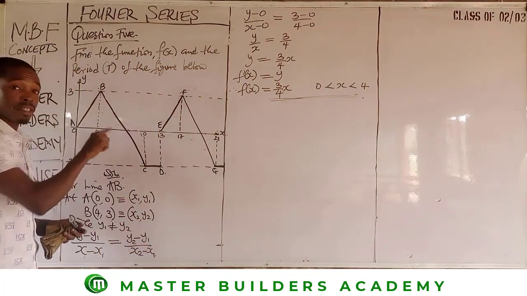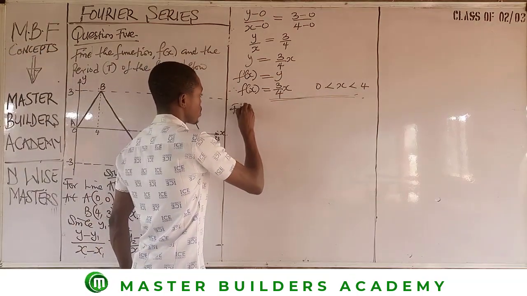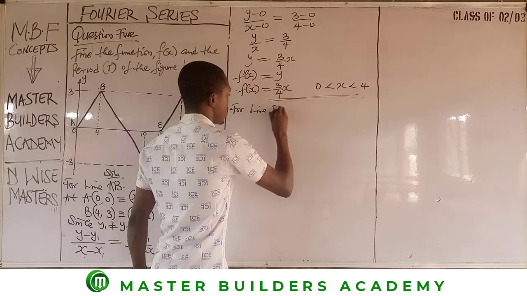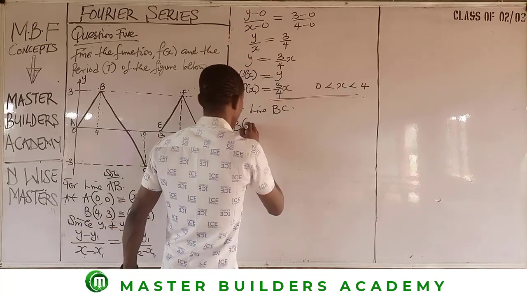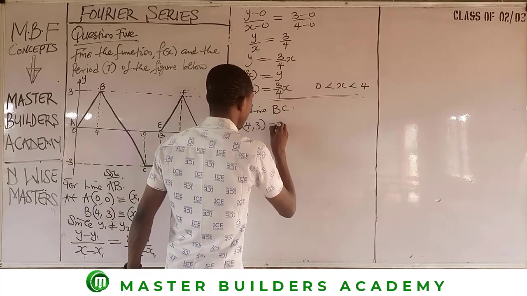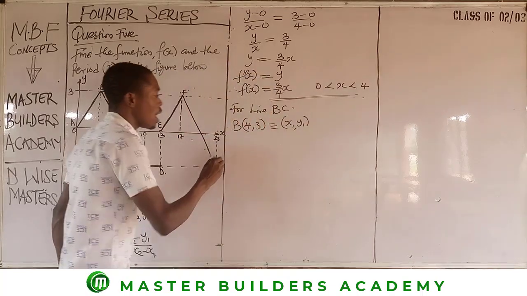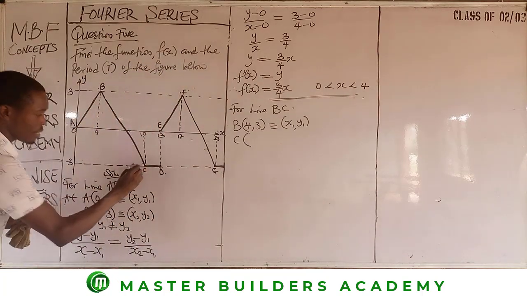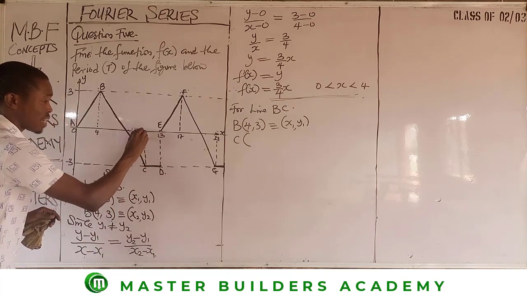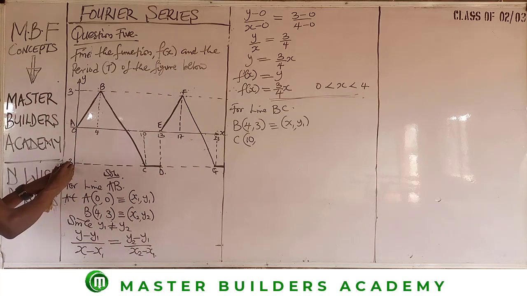We then move to line BC until we have a complete cycle. So for line BC, at B, you don't need to stress yourself, use the same value you had before, 4, 3. And this is equivalent to x1, y1. And then at C, guys, look at it here. While at C, you will trace this point in the horizontal direction. You find out that the value of x there is 10. And then if you trace it in the vertical direction, we find out that the value of y there is negative 3. Negative 3.